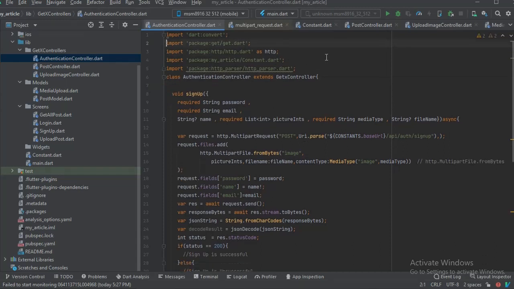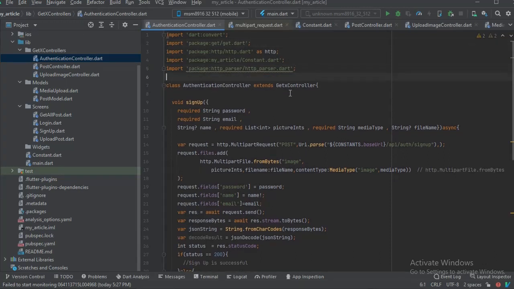So we're going to continue from here in the next video. In the next video, all we have to do is design the app. We're going to design the UI. You're going to see how the app looks. Then after the design, the next thing we're going to do is use GetX controllers. We're going to use these controllers to interact with the user interface, the UI. I'm going to show you how I'm doing that.